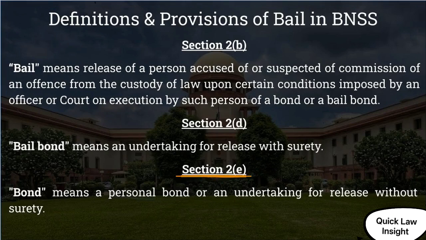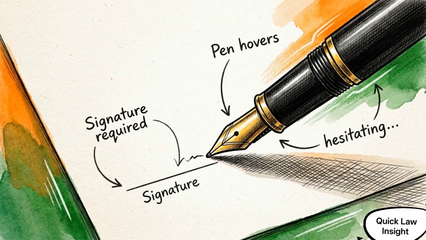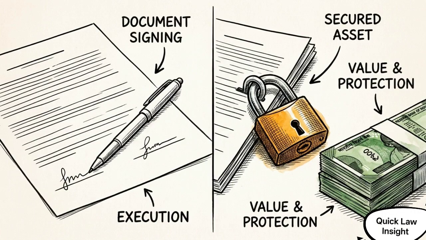Section 2E defines a bond as a personal written promise to appear. Section 2D defines a bail bond, requiring a surety who pledges financial assets. Misusing these terms can delay your release. You must know if the bond requires just your signature or a financially backed guarantor.